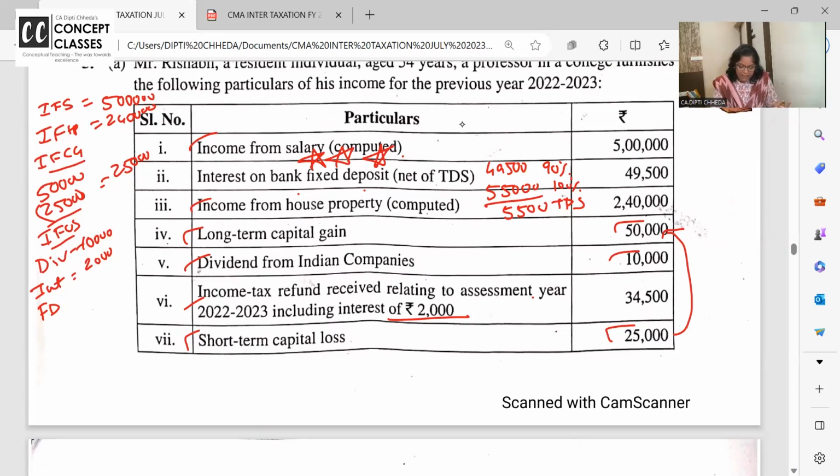FD का इंटरेस्ट कितना टैक्सेबल होगा? ग्रॉस 55,000. This is all income from other sources. Always gross income is taxable. Your interest is 55. Taxable is 55. वो तो I said listen, on 55 I'll deduct tax and pay you net. और वो TDS ना आप you claim it in your tax.